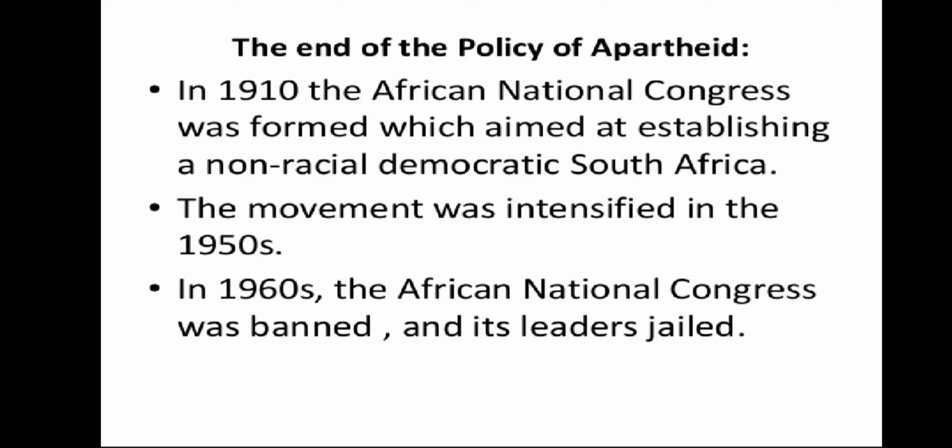Now, how did this policy of apartheid end? In 1910, the African National Congress was formed, which aimed at establishing a non-racial democratic South Africa. The movement was intensified in the 1950s. Intensified means it came into motion, became effective. In the 1960s, the African National Congress was banned and its leaders were jailed.